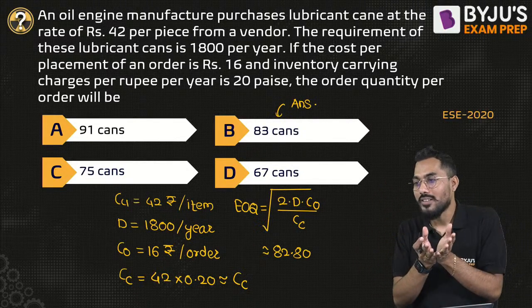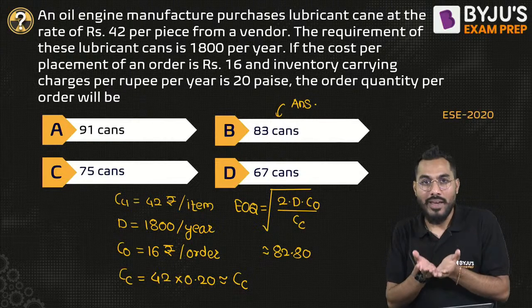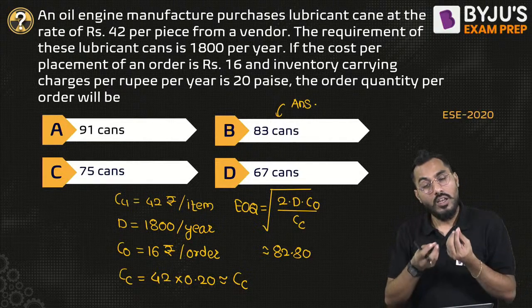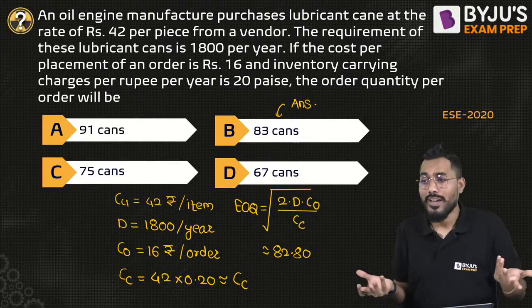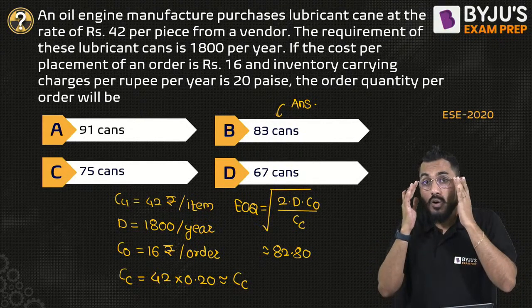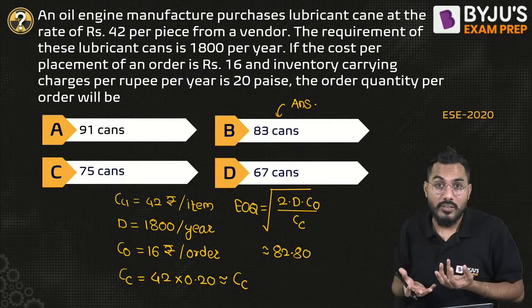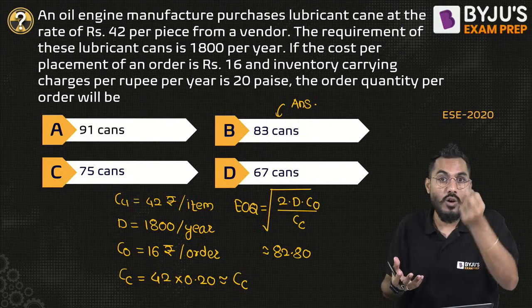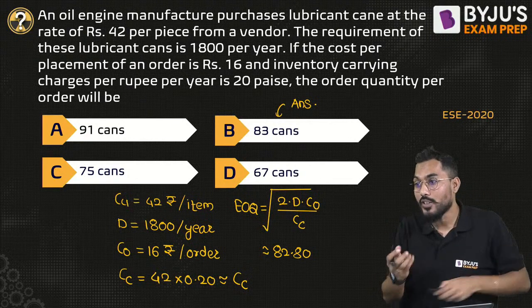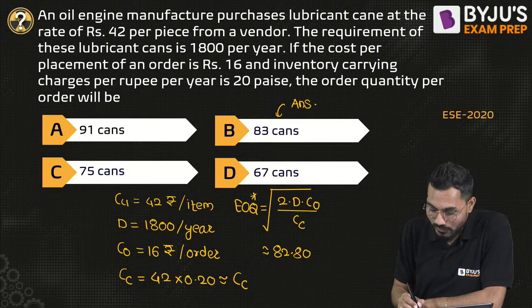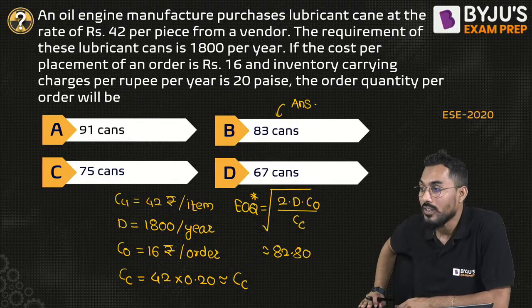If I round it up, it will be 83 cans, because I cannot ask them to give me 82.8 cans. So you have to round it up on the higher side. That is, 83 cans is the economic order quantity, where my cost of inventory will be very, very low. Because there are so many costs: carrying cost, ordering cost, unit cost. And based on that, the formula of economic order quantity comes. This is the Wilson-Harris model, right?